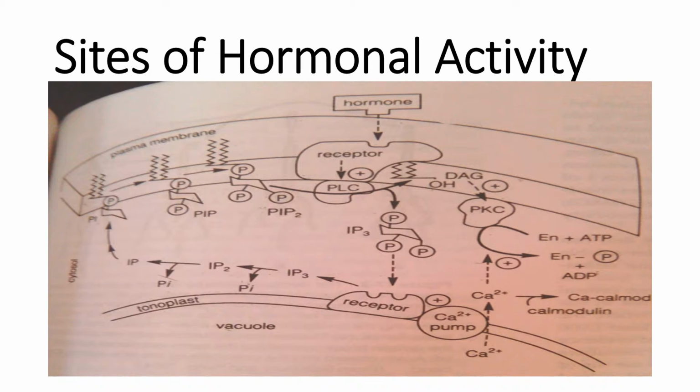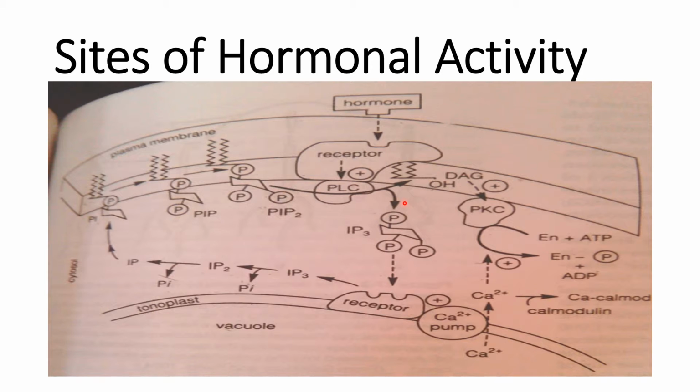Well, see how these are the sites of hormonal activity, or let's say how a hormone is received. In this receptor, at this site, we'll see how a hormone is received by the plant parts, and then it is transduced for different signaling pathways.